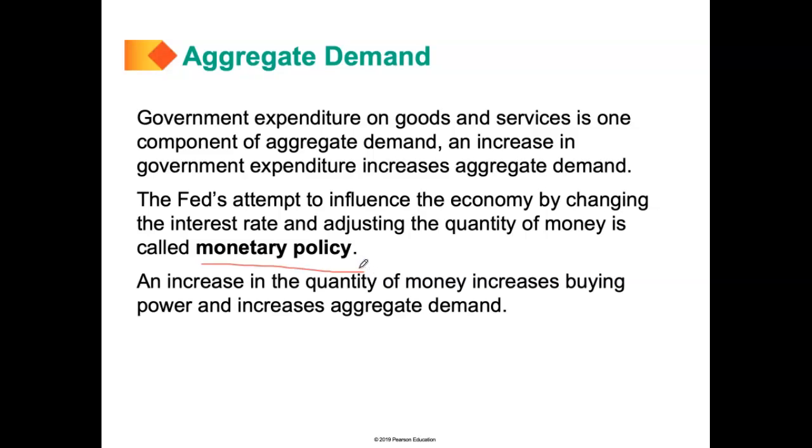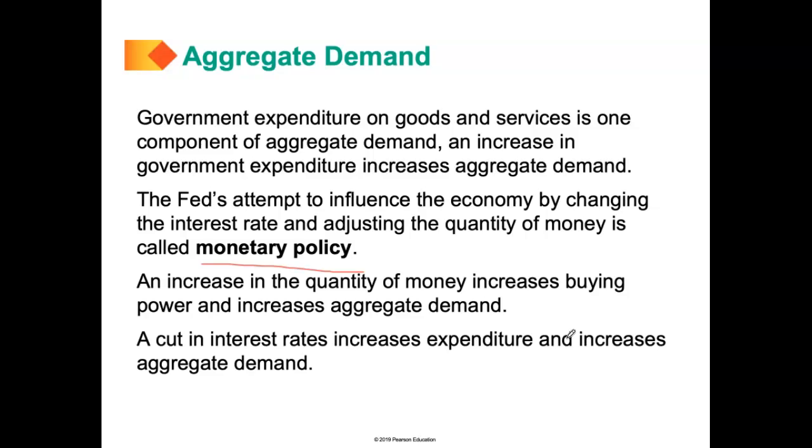So an increase in the quantity of money will decrease interest rates. Since interest rates are decreasing, people will borrow more, firms will try to invest more, people will buy more, and that will increase aggregate demand. At the same time, when there's an increase in the quantity of money, people feel that they have more buying power because they actually have more money. So they decide to spend more, and that increases aggregate demand.